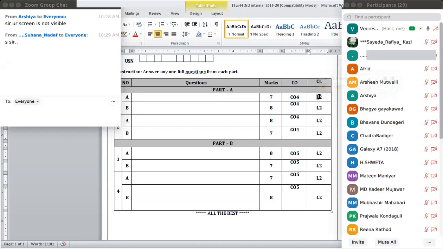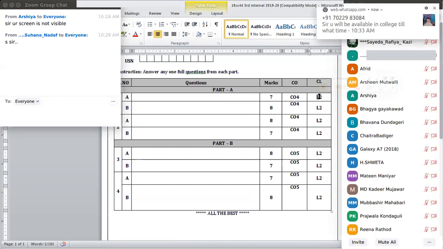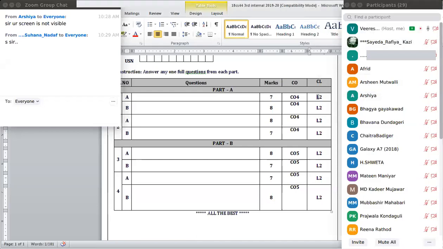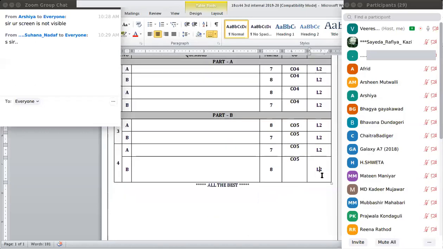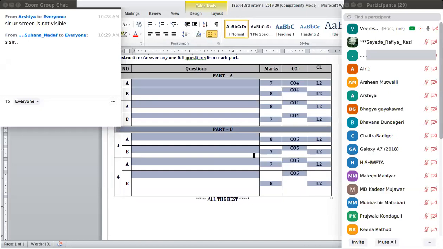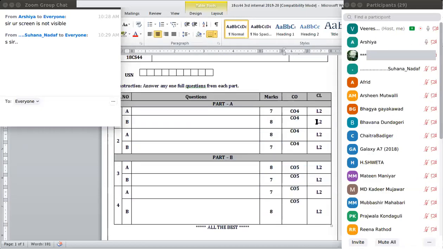Then level 6 is related to creativity type questions. So level 2 will be medium as for your academics. Hope you have understood the question paper pattern, and what is CO and what is CL. Yes, sir.